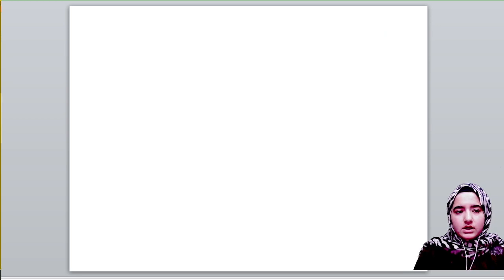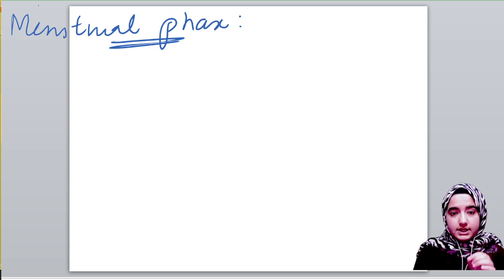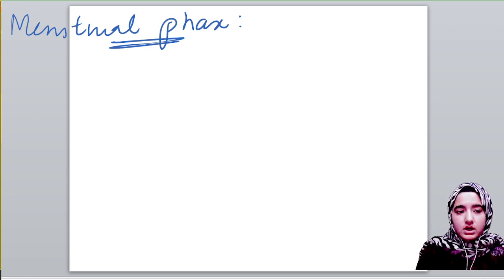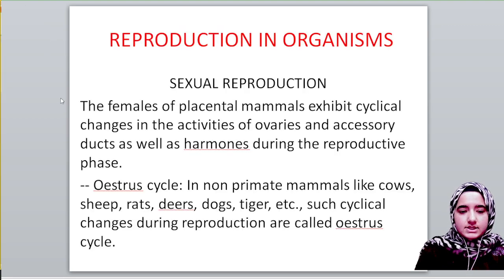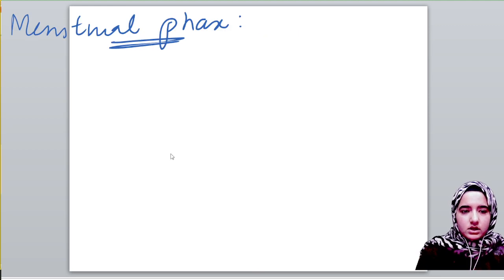You might have heard about the menstrual phase. As I already mentioned, we are going to deal with this in detail in the human reproduction chapter. I'll give you simply an overview. The menstrual phase occurs in which organisms? It occurs in primates. Please remember. And first of all, we will see the estrus phase.